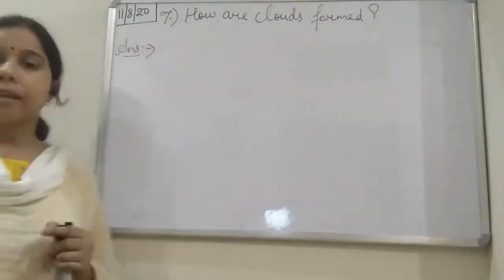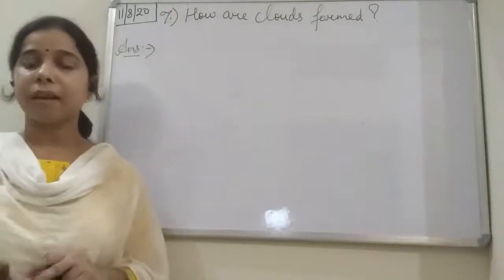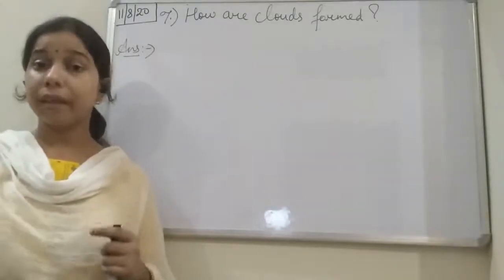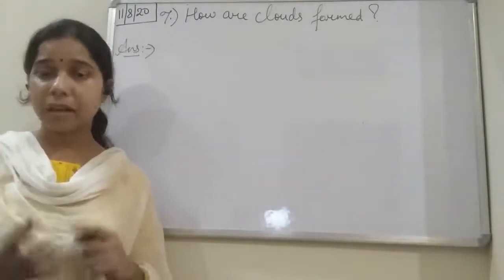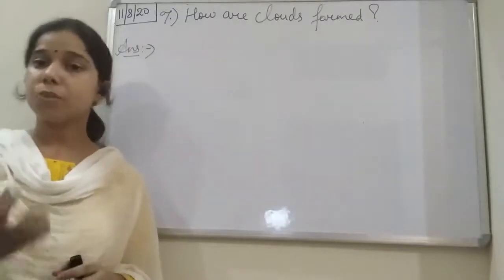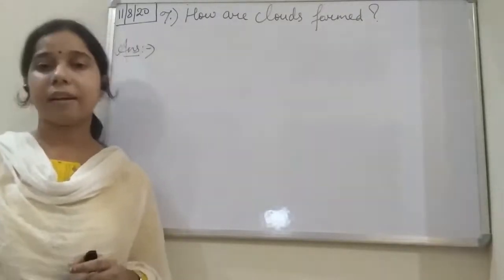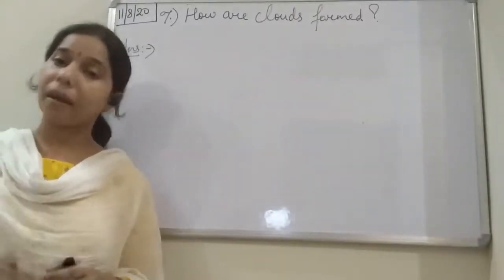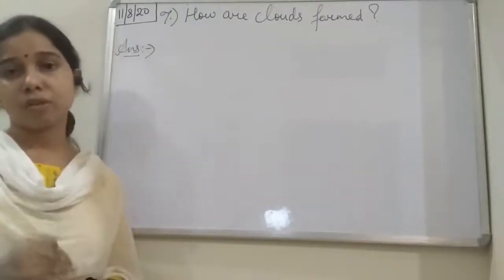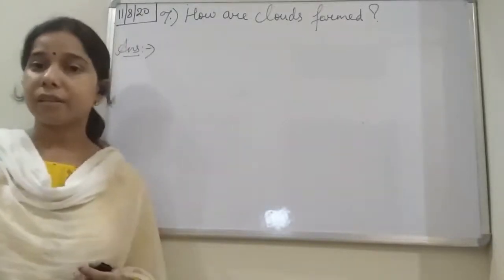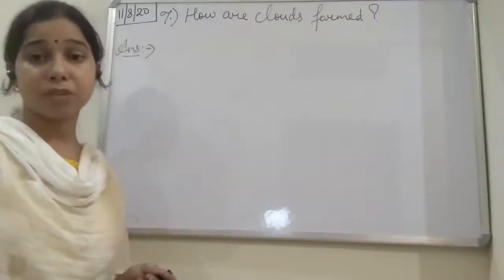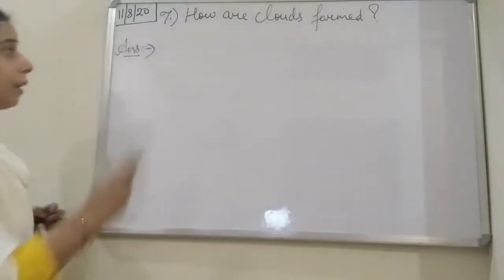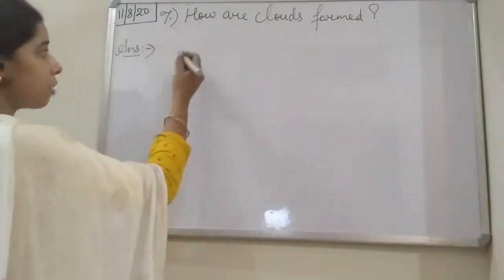So we can say that when the sunlight falls on the surface of the water body, the surface of the water gets evaporated due to the heat coming from the sunlight. This water absorbs the heat and finally gets evaporated in the form of water vapor. As water vapor reaches a higher altitude, there the temperature is low and finally what will happen? It will get converted into tiny droplets, and these tiny droplets we call a cloud, students. So we can write how the cloud formation occurs.